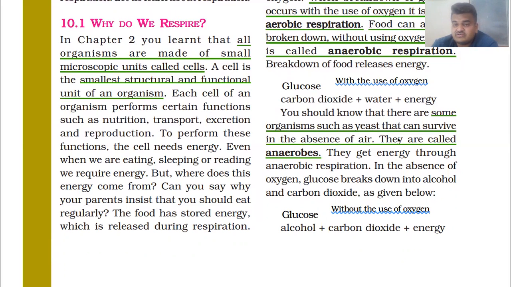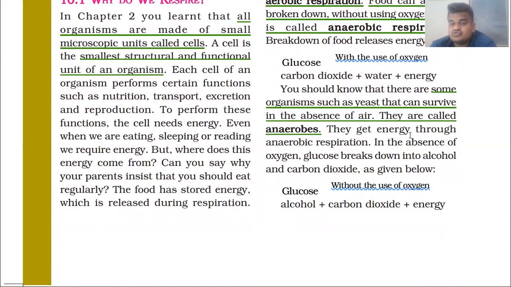So this yeast can survive. Yeast is also an organism. It can survive in the absence of air. They are called anaerobes. They get energy through anaerobic respiration. We have already studied that in anaerobic respiration, we are not using any oxygen. So simply in the absence of oxygen, glucose breaks down into alcohol. From yeast we are getting some alcohol, carbon dioxide, and energy. In the absence of oxygen, glucose breaks down into alcohol and carbon dioxide, as given below. See, you are given one more equation.